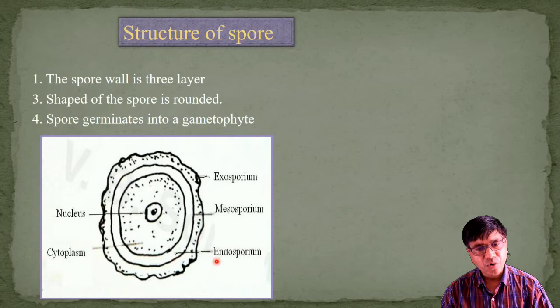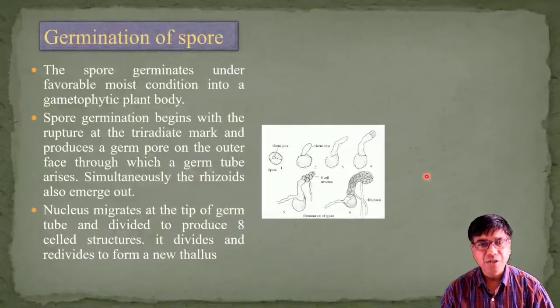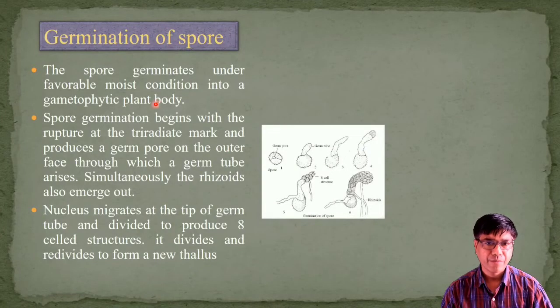The entire spore wall is irregularly thickened and folded. Next topic, that is germination of spores. I will just zoom the image.